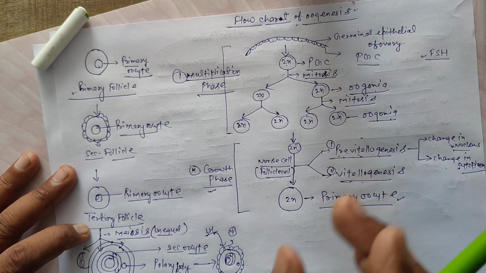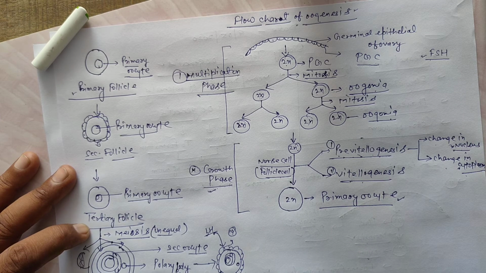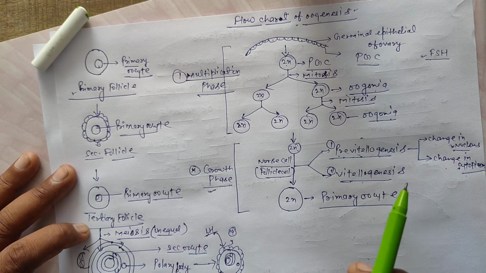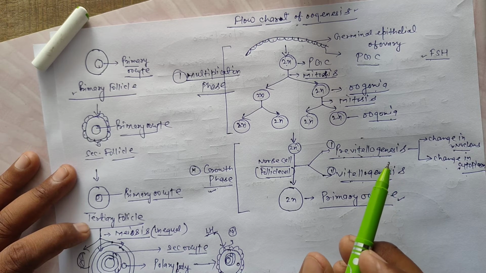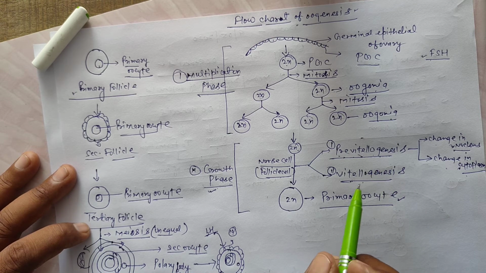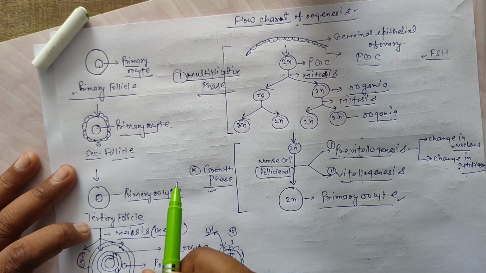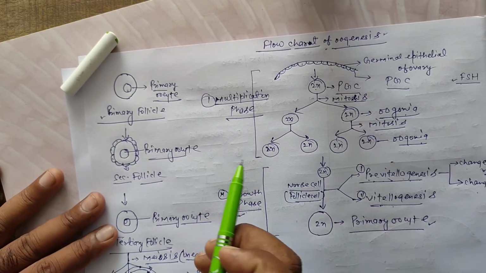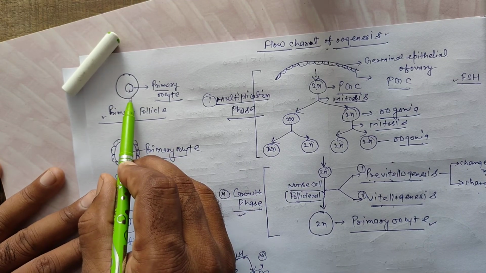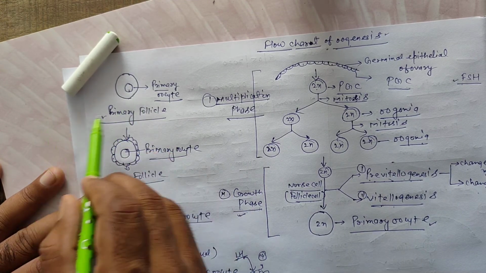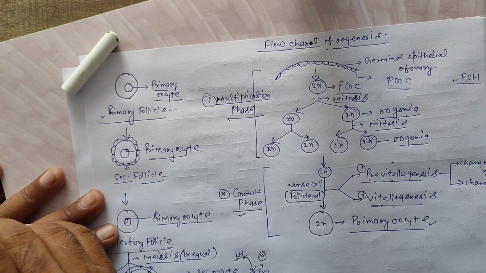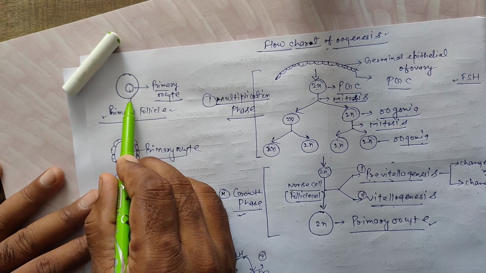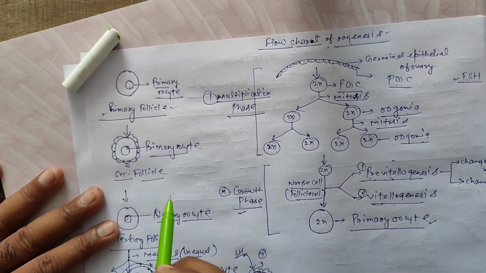It means in the menstrual cycle, days 5 to 13, FSH hormone is secreted by the adenohypophysis, so the primary oocyte is covered by follicle cells, because FSH stimulates follicle cells. Stimulated follicle cells arrange a layer around the primary oocyte. This structure is called the primary follicle. It is a layer of follicle cells around the primary oocyte.